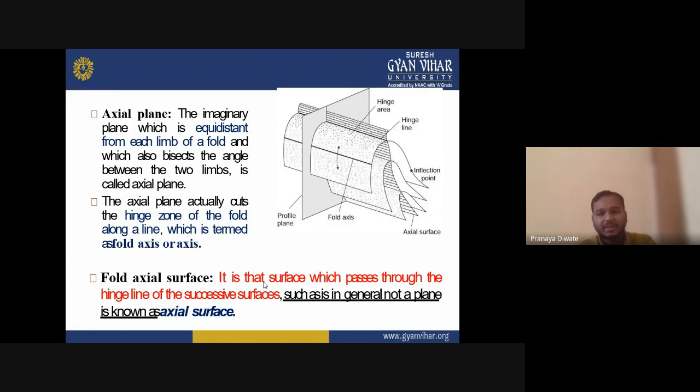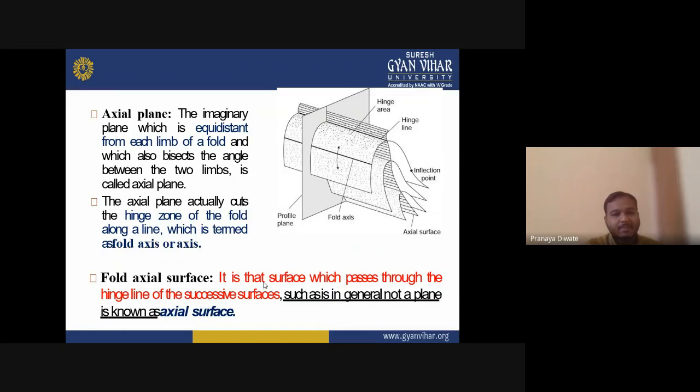You have an axial plane which is an imaginary line which bisects or divides the fold into two equal halves. That is your axial plane, an imaginary line.